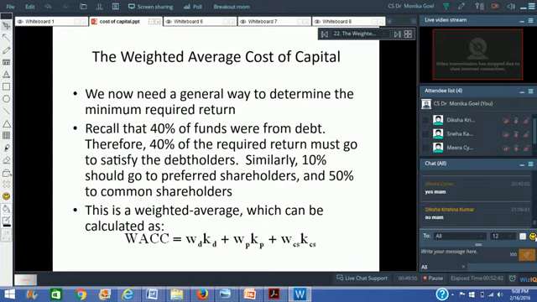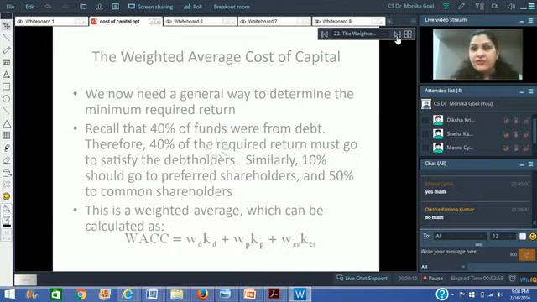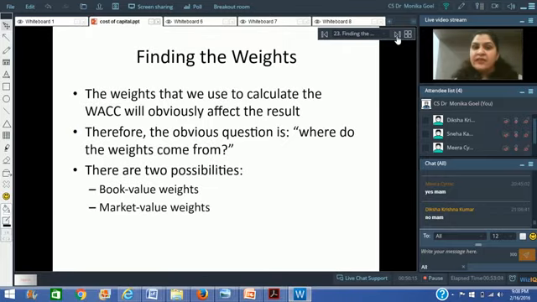So in order to find out weighted average cost of capital, we have to multiply the weight of debt with the cost of debt. We have to multiply the weight of preference share with the cost of preference share. We have to multiply the weight of common stock, or the weight of equity, with the cost of equity. Now the question comes, how do we find out these weights? Because we have so far calculated the KD, KP and KE. We have to now find out the weights.